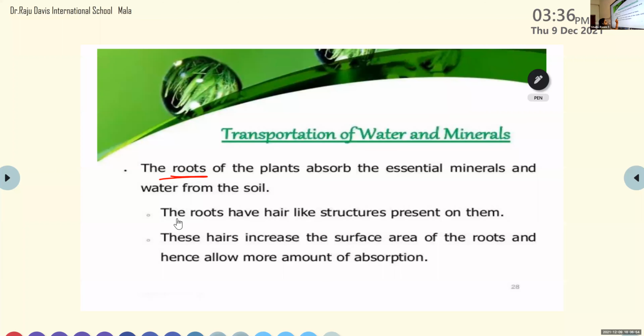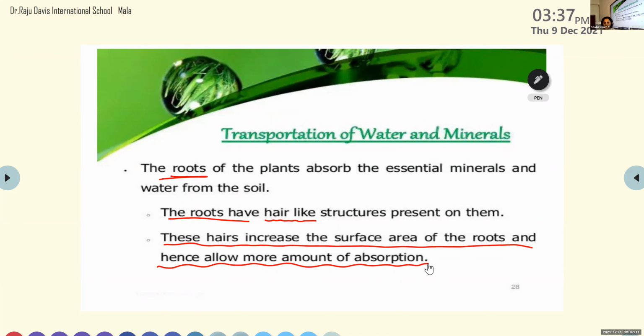These roots possess hair-like structures. These hairs increase the surface area of the roots and hence allow more absorption.